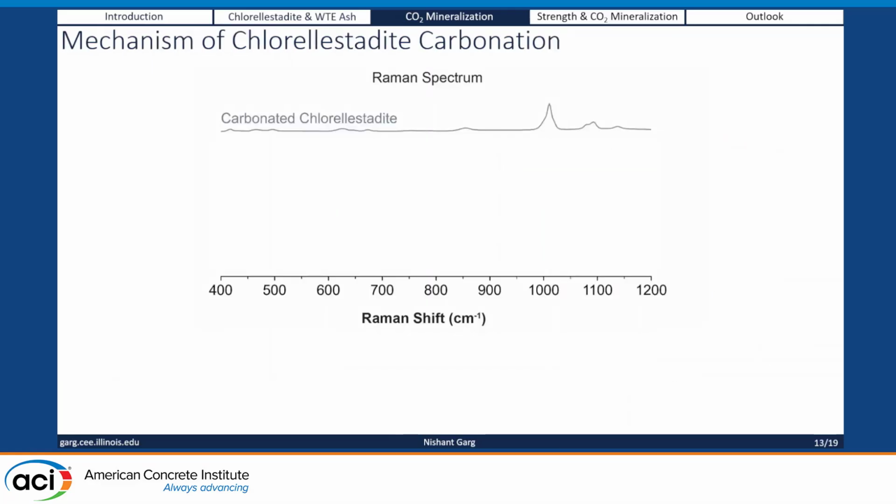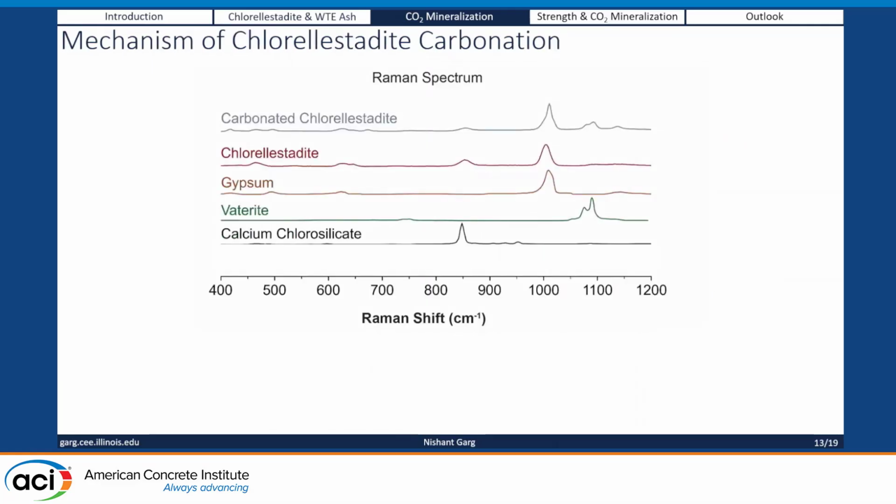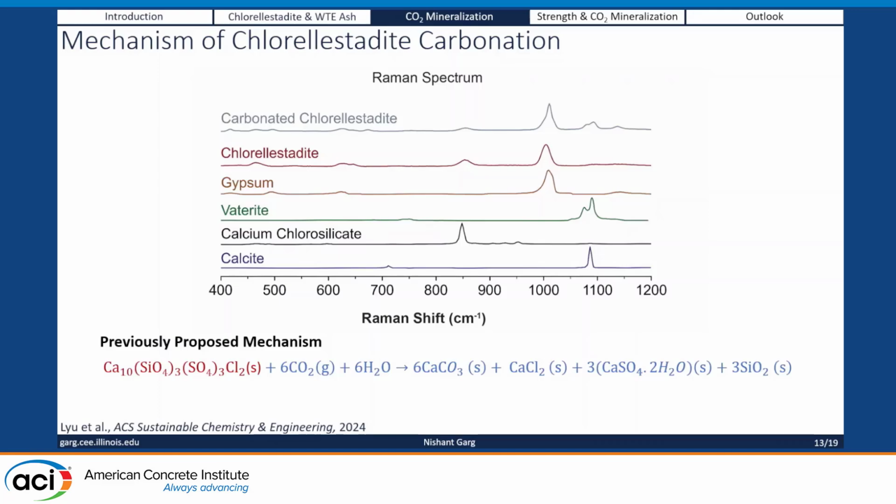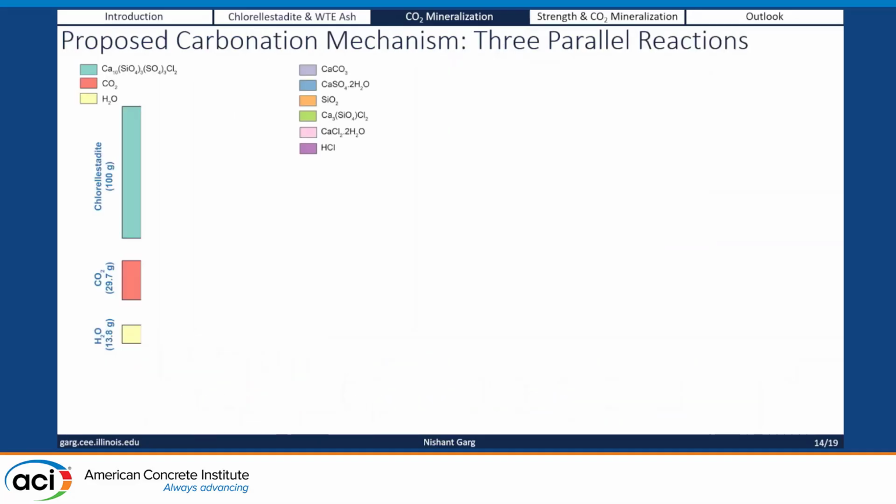And then again, we did a bunch of testing to figure out what kind of phases form. But what we really want to know is, what is the mechanism by which CO2 is reacting? Because if we can understand that, we can increase the amount of CO2 that goes into this system. So we propose this kind of a detailed mechanism where we form this intermediate phase called calcium chlorosilicate. And I'm going to show you here kind of a step-by-step process. And again, this work is out there, so you can read the details there.